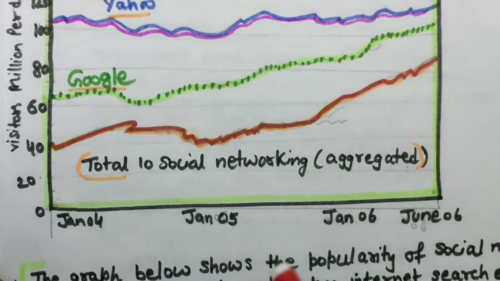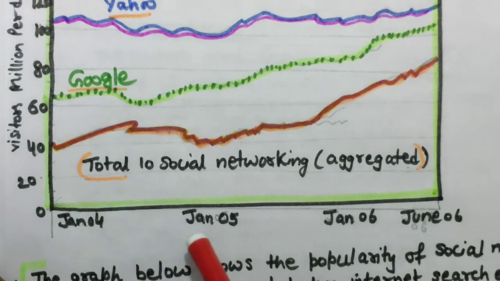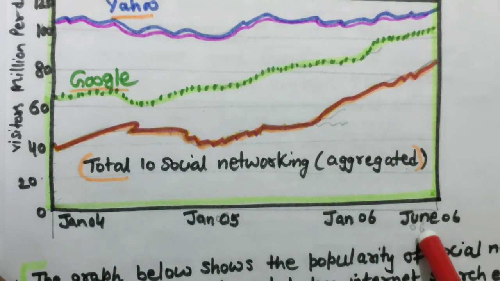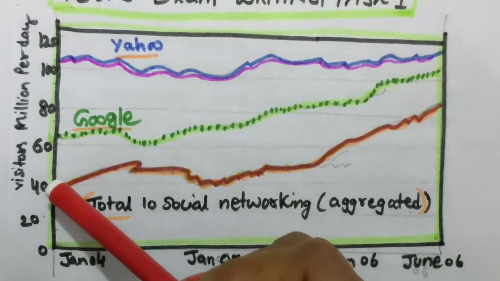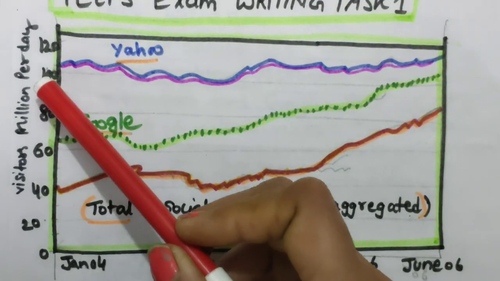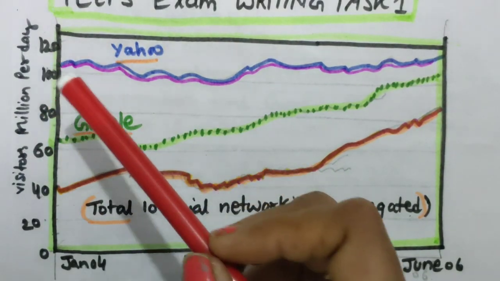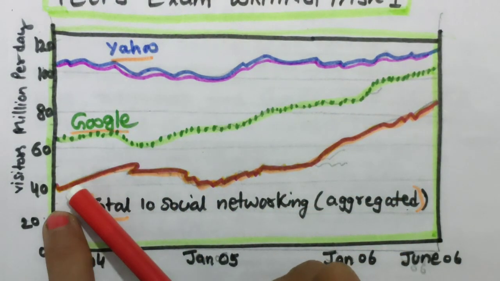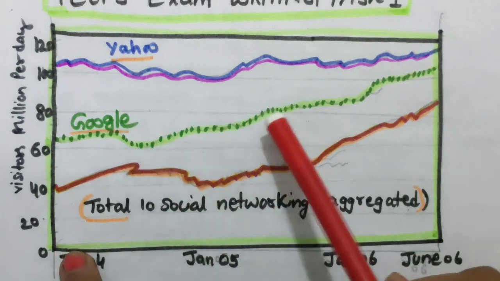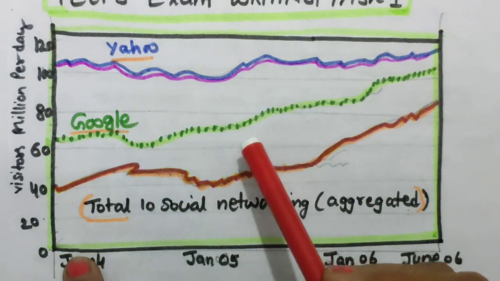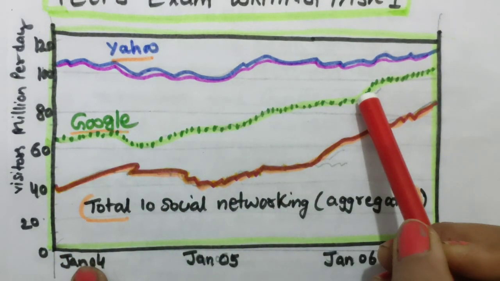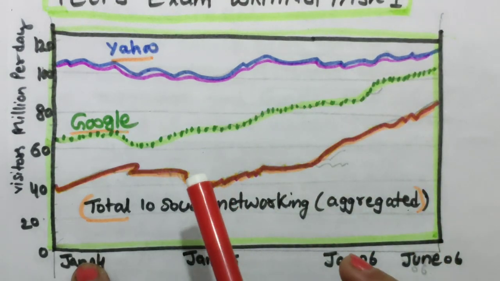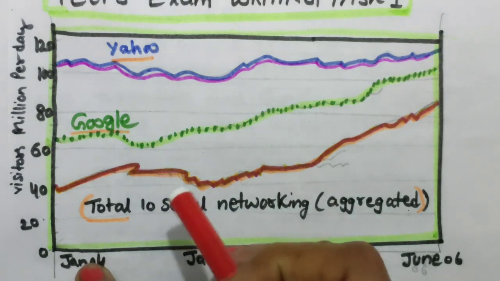January 4, this is June 4, January 5, January 6 and June 6. Okay, and data is represented in visitors in millions per day, you can say. And yeah, you can see this is the lowest point, this is the highest point. So all lines are going up, following an upward trend. No line is following a downward trend. Okay, this is quite visible from the diagram.